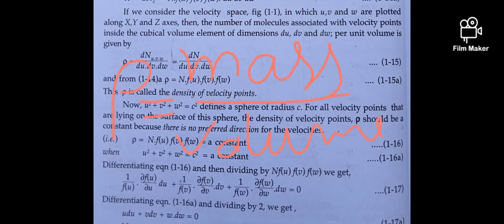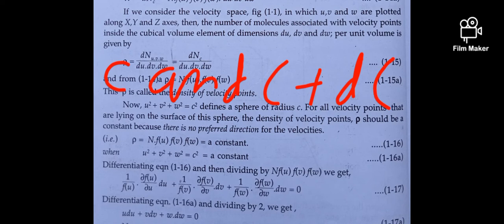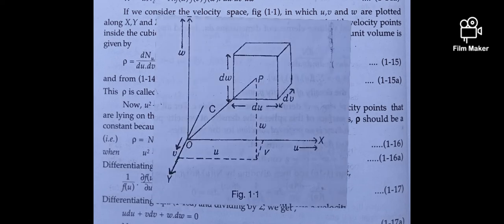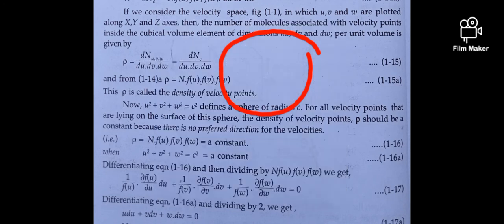We calculate the density of the gas. The density is defined as mass per volume, and here mass means the number of molecules. I already discussed the molecules which move with velocity values between c and c plus dc. Then c is also resolved into three components u, v, w, plotted along the x, y, z axes. So these molecules are associated with velocity points inside the cubical volume element of dimensions du, dv, dw, per unit volume.